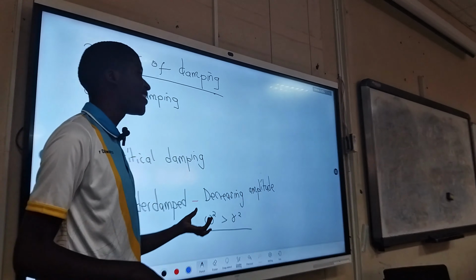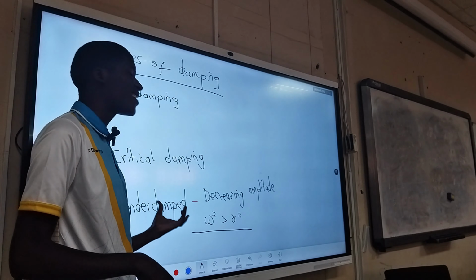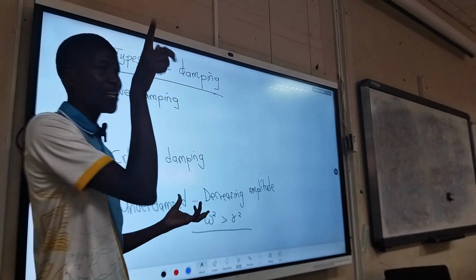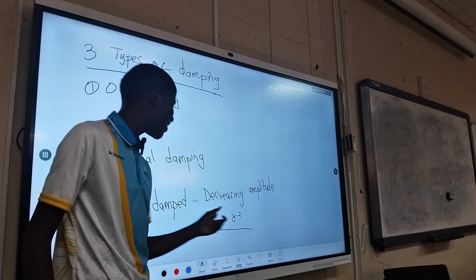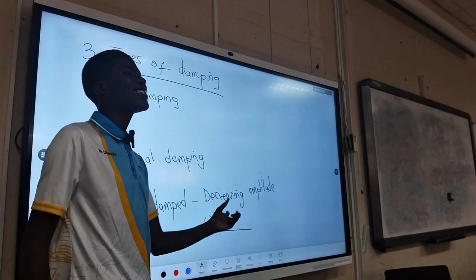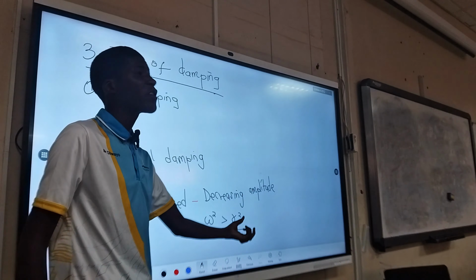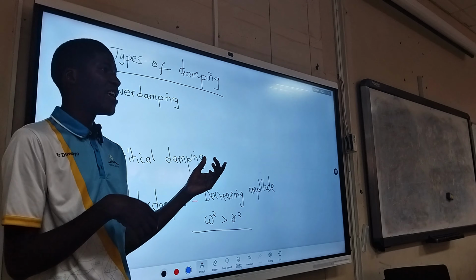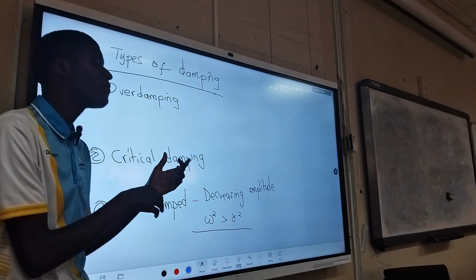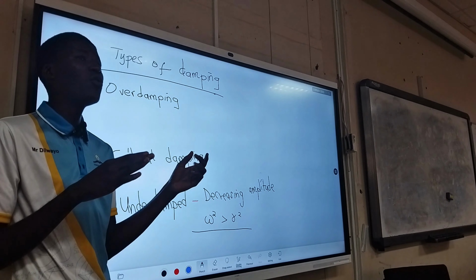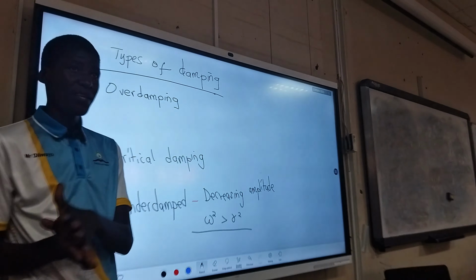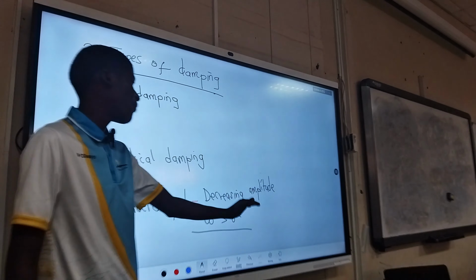The frequency at which this system is rotating is greater than the frequency of the damping force. Because remember, the damping force, the retarding force, wants to stop the object. So the rate at which it stops the object is smaller than the rate at which the object moves. That's why the object is under damped. It's an under damped harmonic motion.